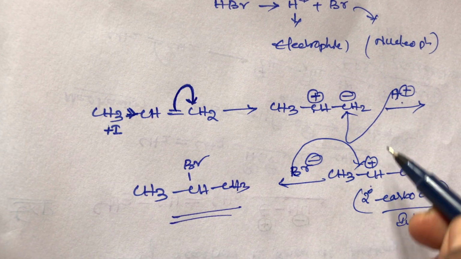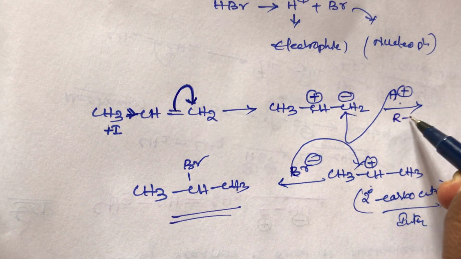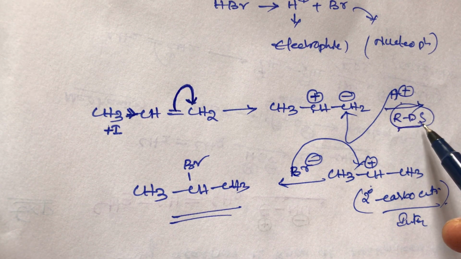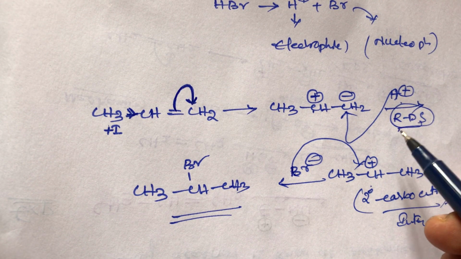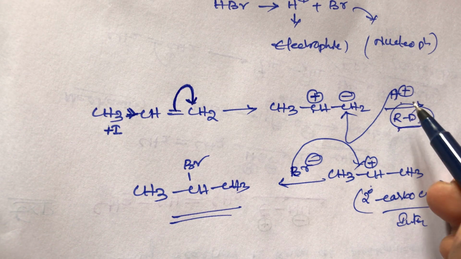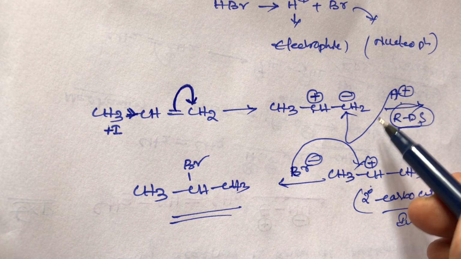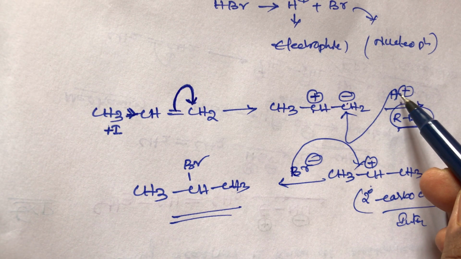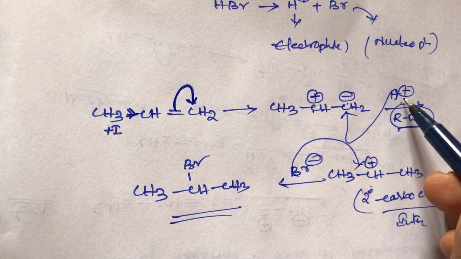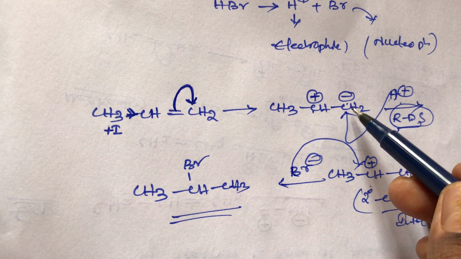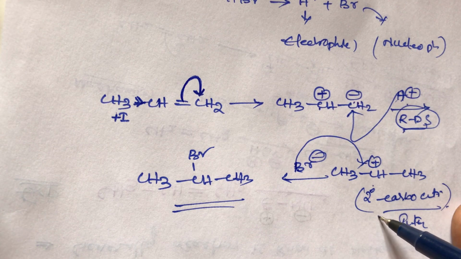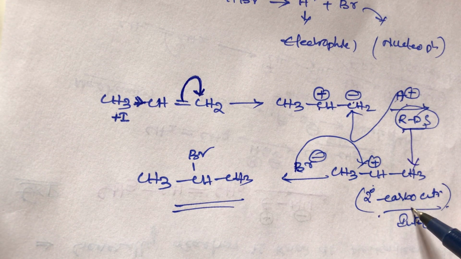The first step is called the rate determining step, or slow step. In the first step, the first attacker is the electrophile, the positive species, and it attacks the negative charge side to form the intermediate carbocation.